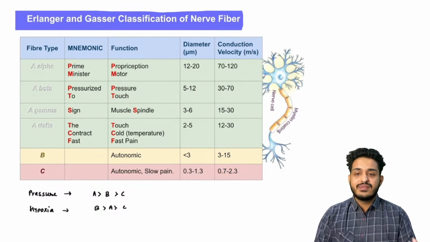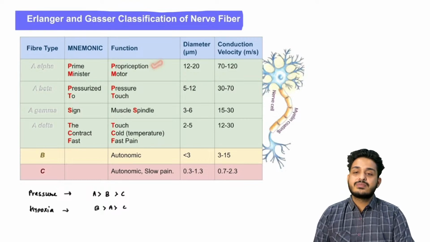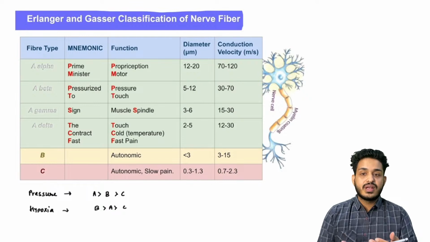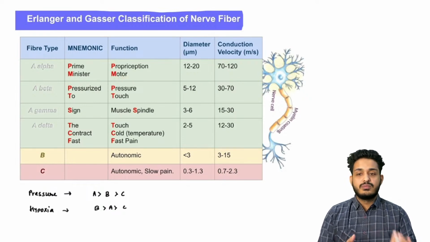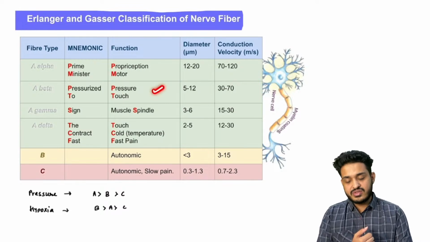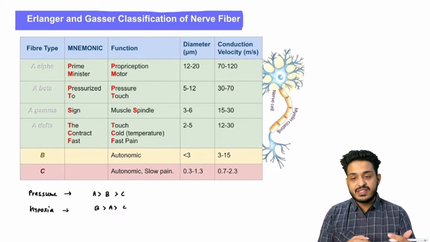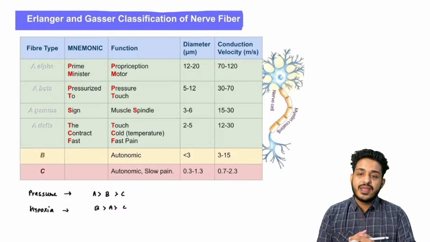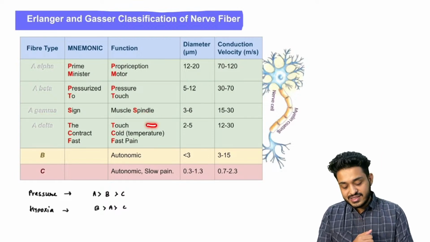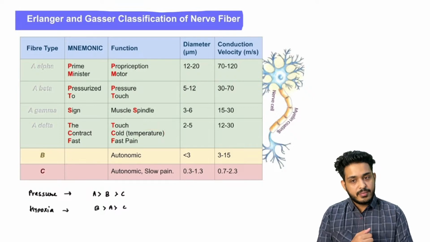What are the questions they will be asking? Proprioception is because of A alpha. Proprioception requires faster conduction velocity. Motor function requires faster conduction velocity. Pressure and touch, not so fast, but it requires fast, right? That is going to be your A beta. Muscle spindle, that is going to be your A gamma, and delta is responsible for touch, cold temperature, and fast pain.